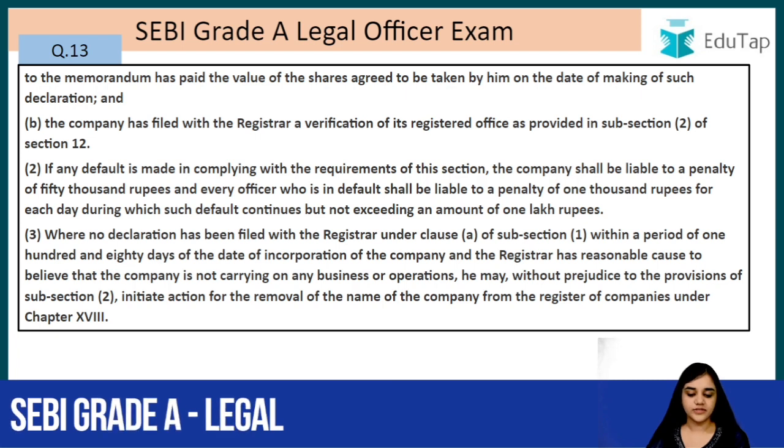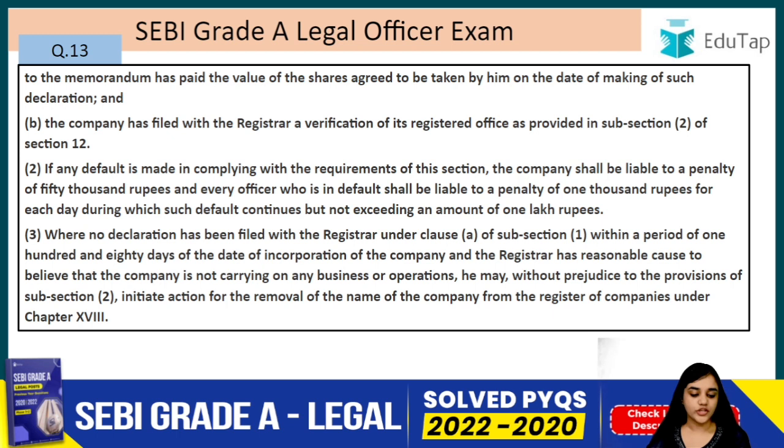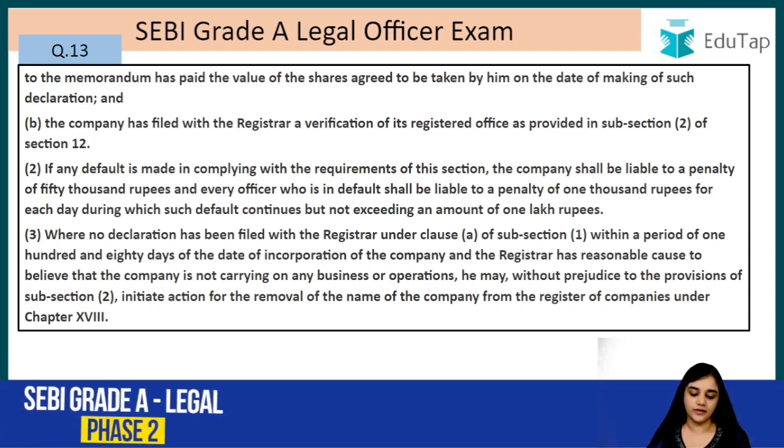If any default is made in complying with the requirements of this section, the company shall be liable to a penalty of 50,000 rupees, and every officer who is in default shall be liable to a penalty of 1,000 rupees for each day during which such default continues but not exceeding an amount of 1 lakh rupees.